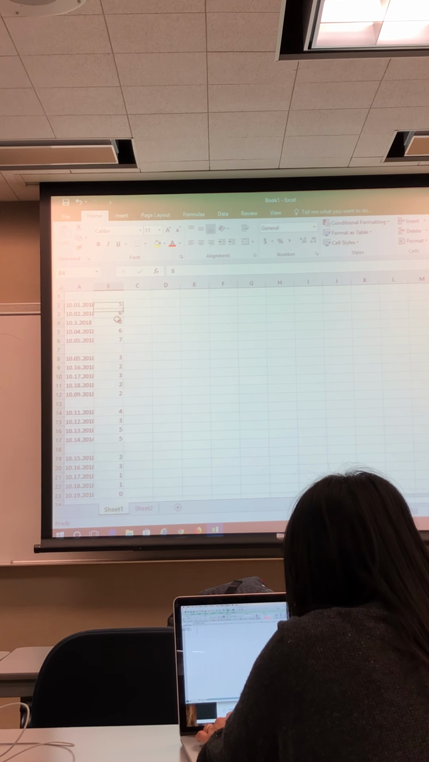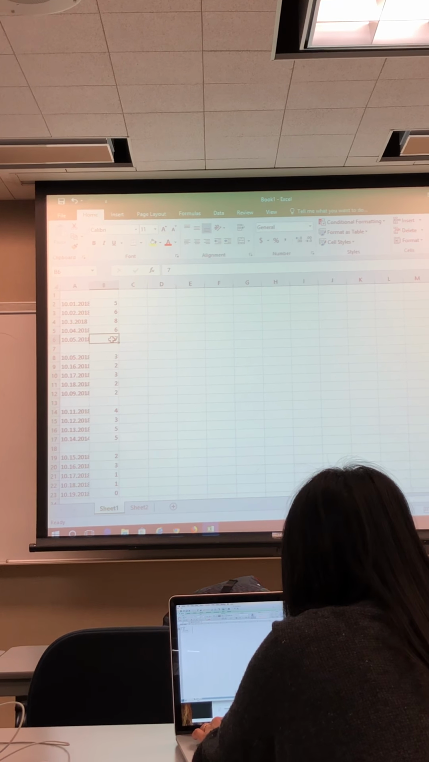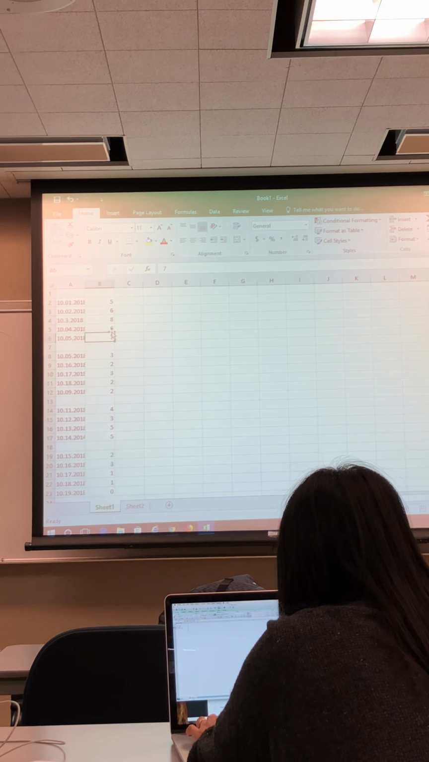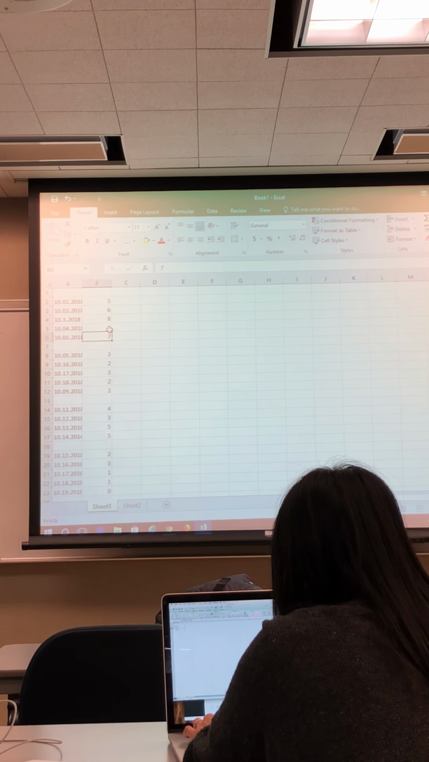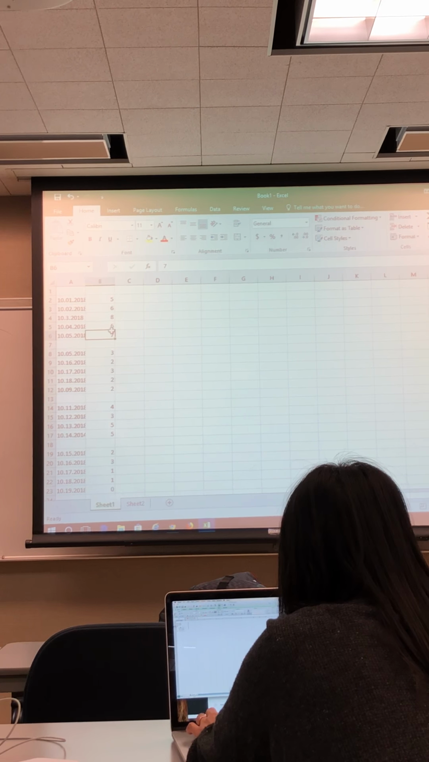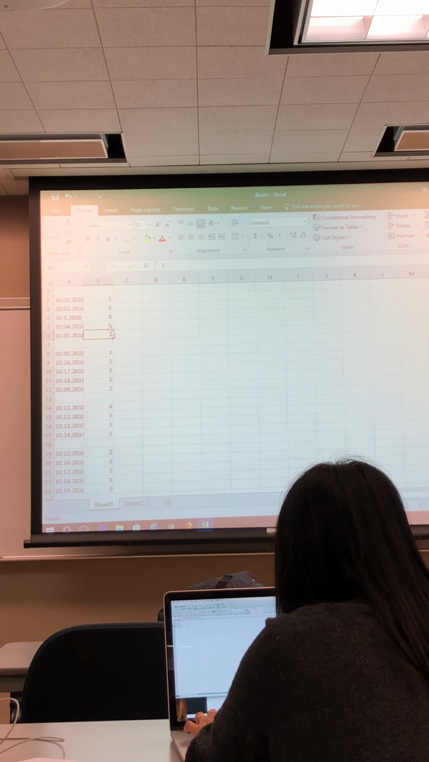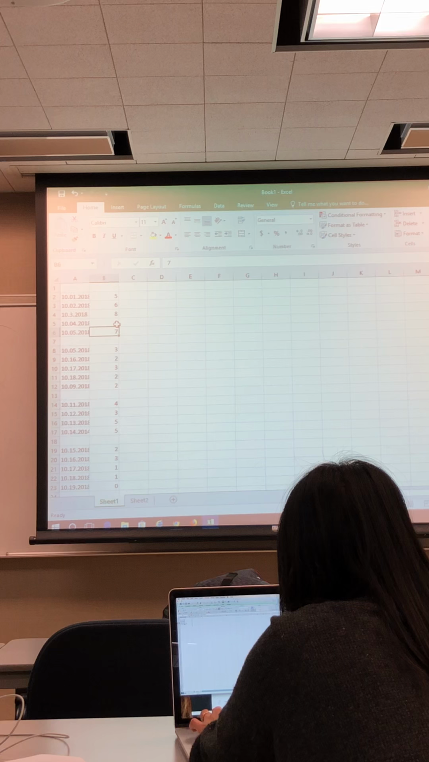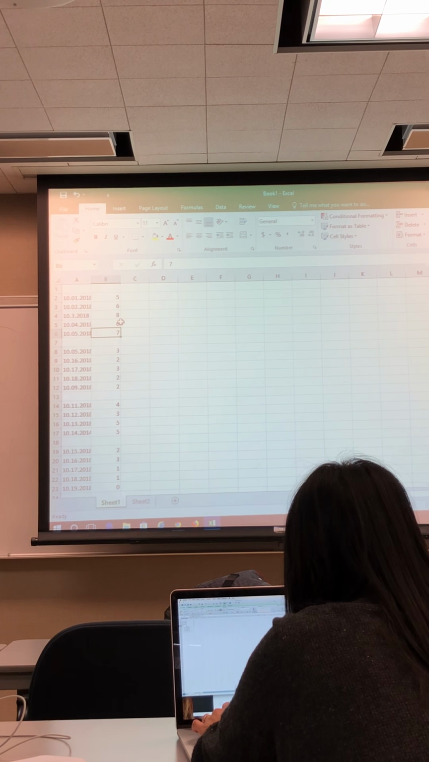So I put 5, 6, 8, 6, 7. Random numbers, right? You can do random numbers. Random high numbers, 10, 8, 4. It depends. If you want your behavior to actually go up, then you would start with lower numbers and then go up.